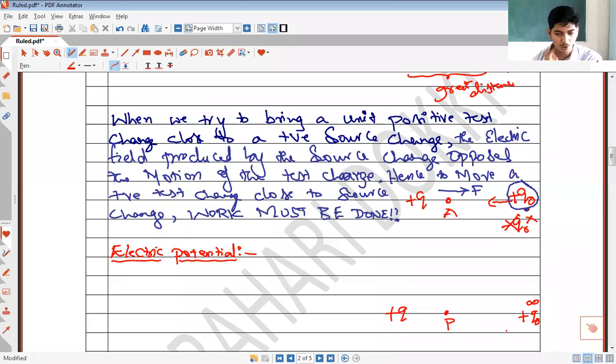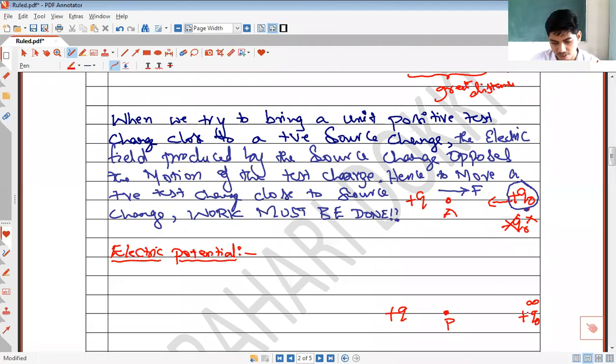Now, I want to bring this positive test charge from infinity to point P. See, point P is in the electric field. Andre point P hatra ondu ಸ್ವಲ್ಪ electric field strength irtade. Can I bring this test charge from infinity to point P without doing any work?